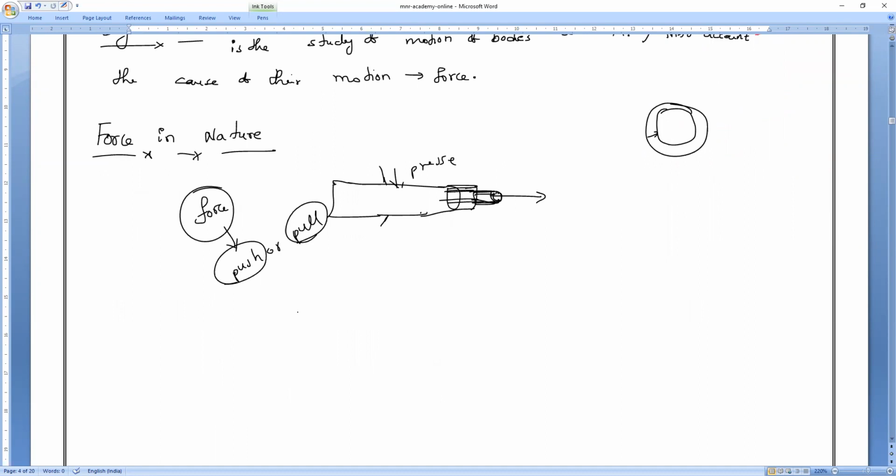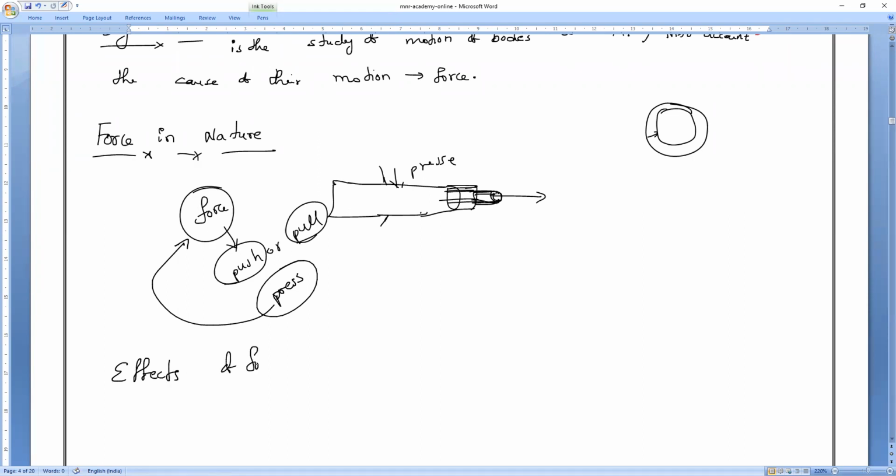Or if you press, that is referred to as what? If you press, that is also referred to as what, everybody? It is actually force. Force only. So every action in our daily life, we definitely apply some kind of force. A force cannot be seen by anybody, but we can feel the effect of forces. It is not a very important topic, so we'll go faster.